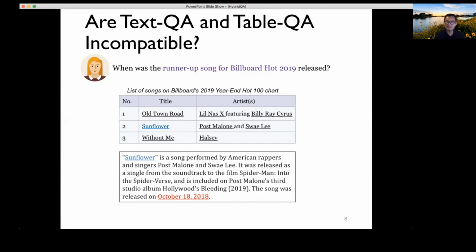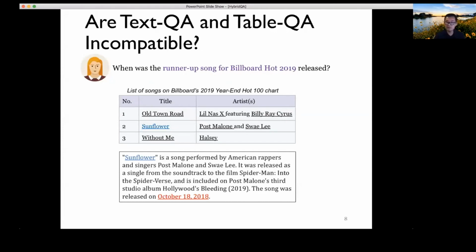So we have to actually dig into Sunflower's Wikipedia entry and then realize the song was released on October 18, 2018. So this is certainly challenging, because by just looking at the text data, there's no way you can get a correct result. And by just looking at the table, you don't have enough information.